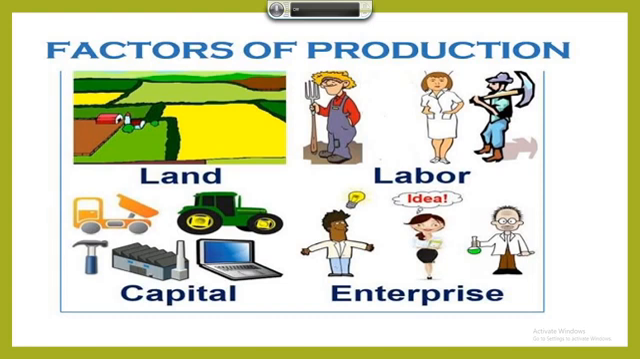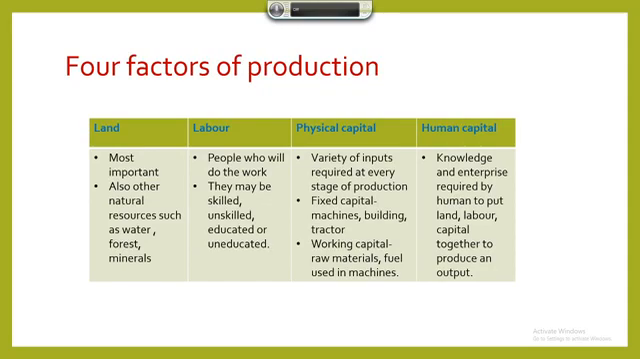So let us look at this table. Four factors of production. First is land, most important. Also other natural resources such as water, forest, minerals are included. Second is labor, people who will do the work. They may be skilled, unskilled, educated or uneducated.